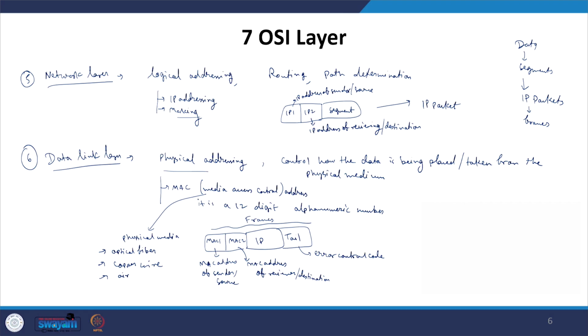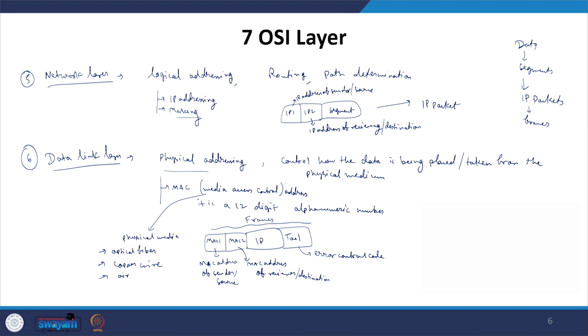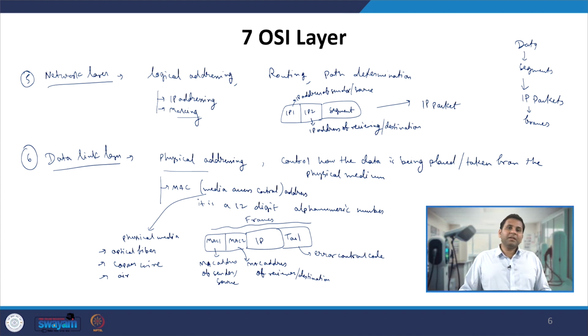Let us say more than one computer is accessing the same media, so one has to ensure that the data is not getting corrupted, and that they access that media one after the other. That is also ensured by the protocol mentioned in the data link layer. However, in EV and EVSE, since there are only two nodes whenever the EV and EVSE are connected, the main important functionality of this layer is defining this physical addressing and ensuring that the two PLC modems are properly connected. Or you can say at this point we have the physical logical connection being set up.